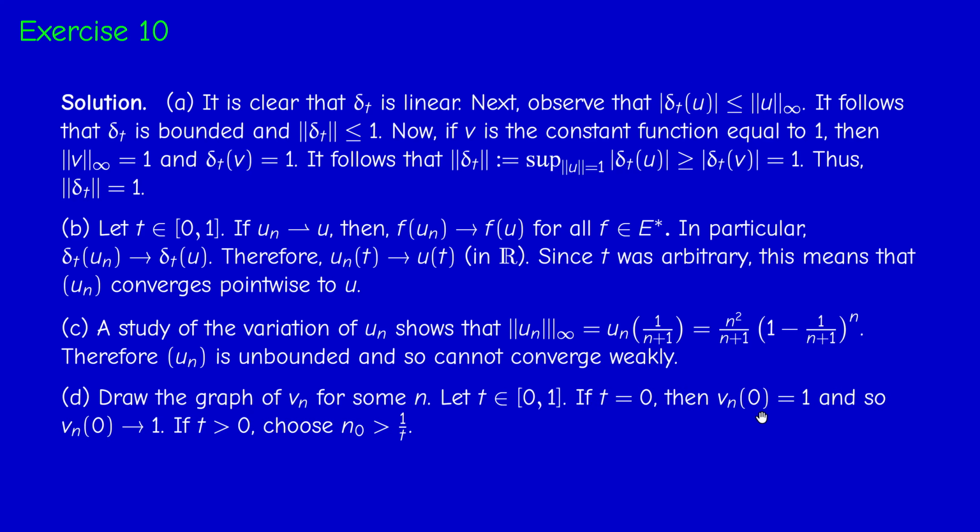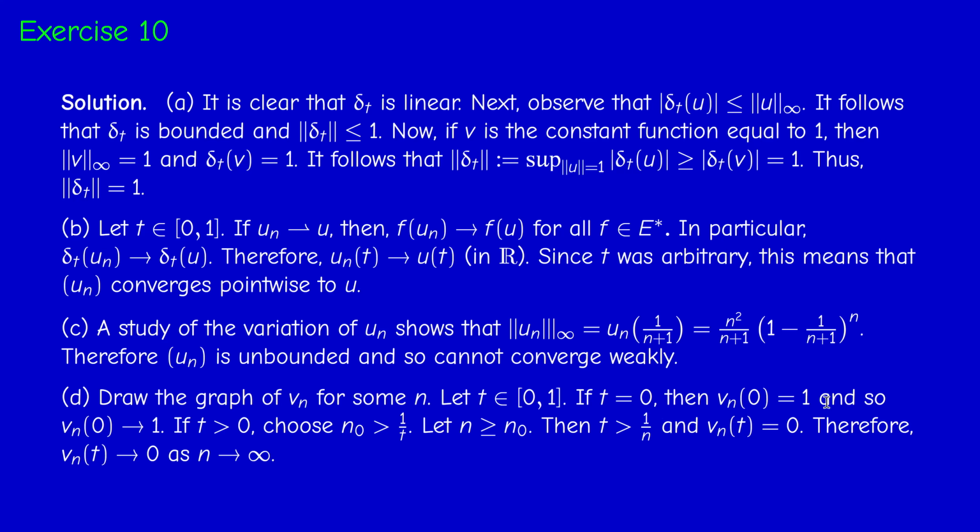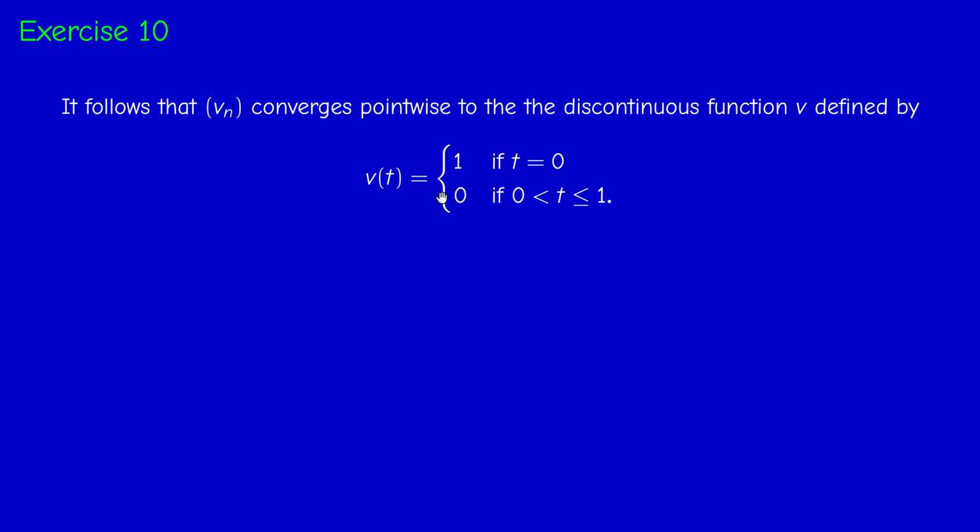So if t equals 0, Vn of 0 equals 1, and so Vn of 0 converges to 1. If t is positive, we choose an integer n0 bigger than 1 over t. Now if n is at least n0, then t is bigger than 1 over n0, so it's bigger than 1 over n. And by definition, Vn of t is 0. So it converges to 0. Therefore, Vn of t converges to the discontinuous function, which is 1 at 0 and 0 elsewhere.